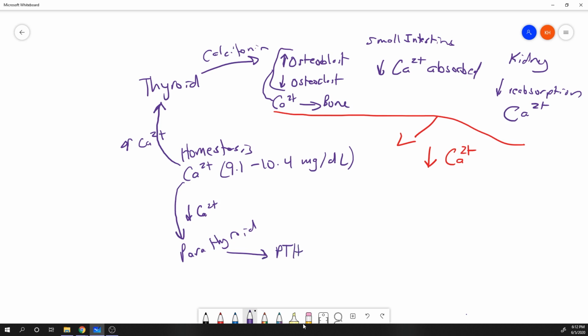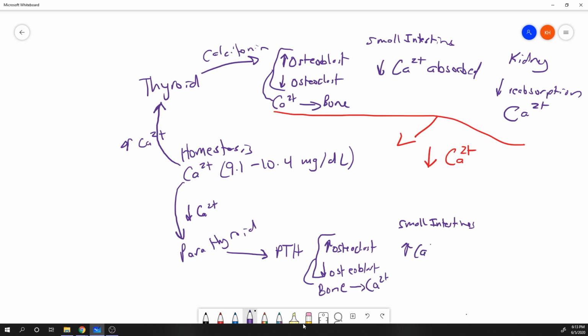PTH, like calcitonin, can affect blood calcium in three primary ways. First, at the bones, it increases osteoclast activity and decreases osteoblast activity. Collectively, those two things result in calcium coming out of bone. Like calcitonin, parathyroid also acts at the small intestines, but its effect is the opposite.